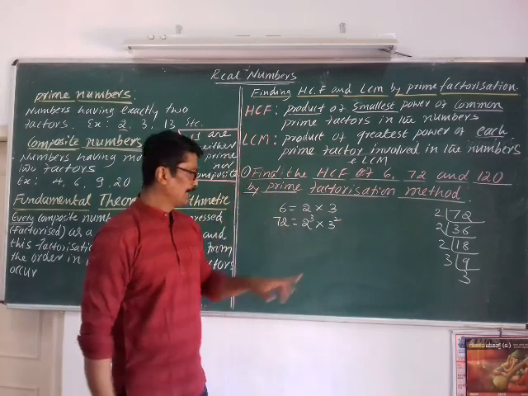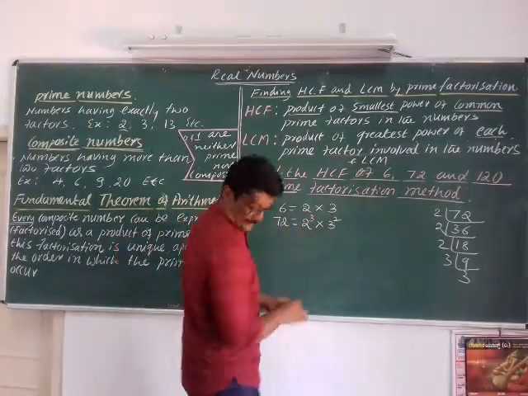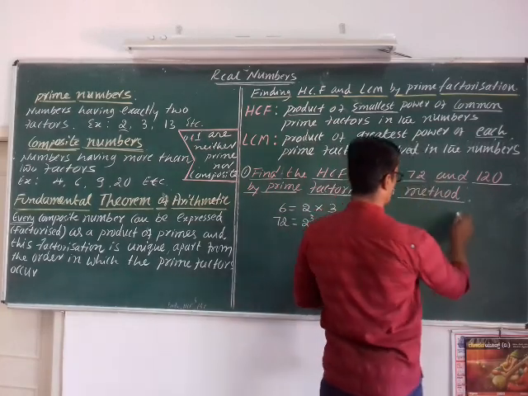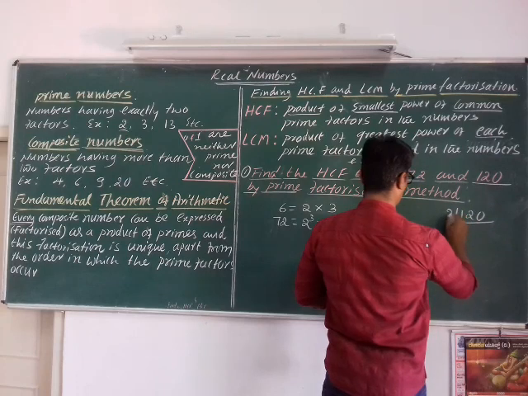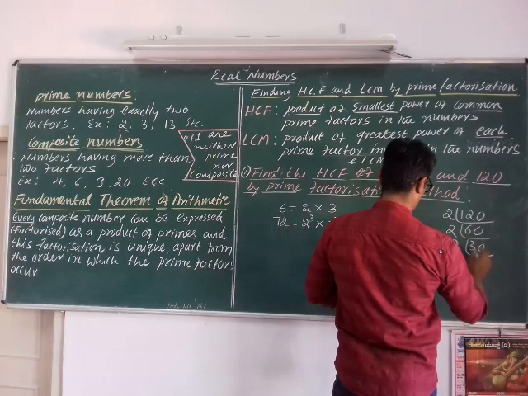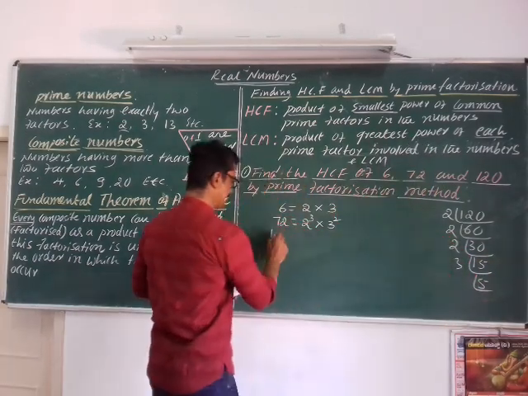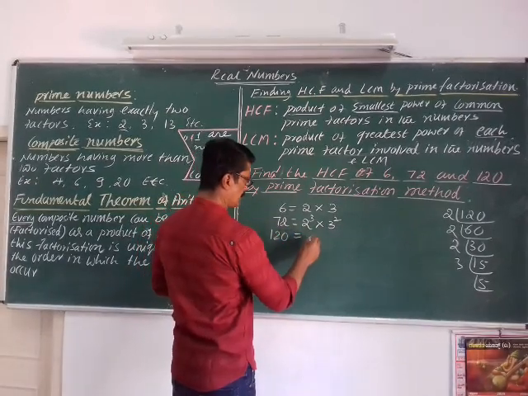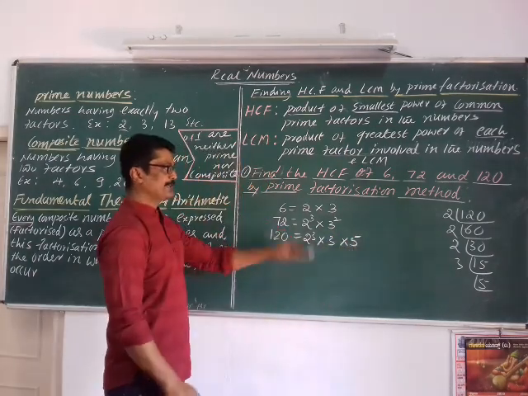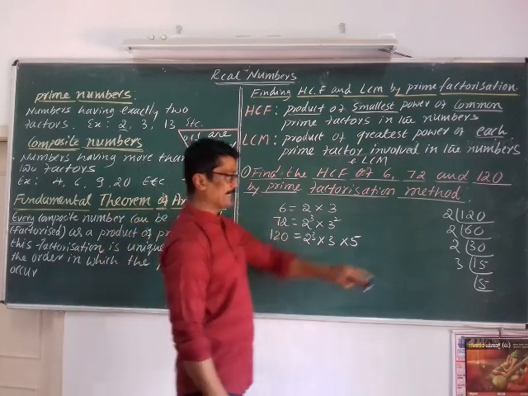Once again 2 is prime and 3 is also a prime number. Now 120. Let me do the prime factorization of 120. That is 120 is equal to 2 cubed into 3 into 5. I have finished the prime factorization of 6, 72 and 120.